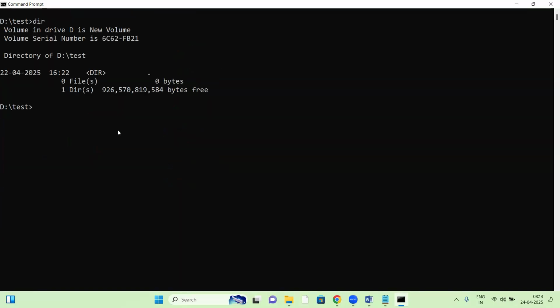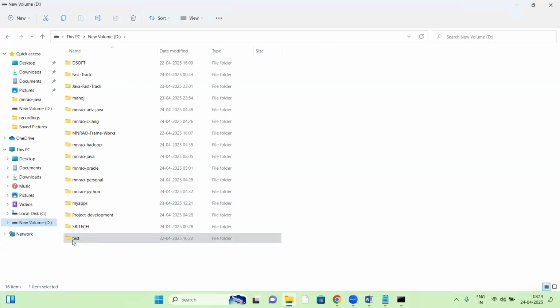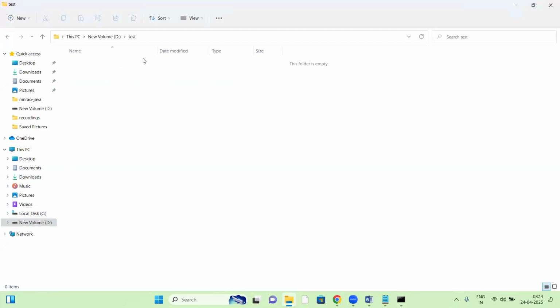DIR, check it. Test folder: nothing, zero files. Directory of test, zero files. See, it doesn't have any, it's empty. I'm repeating once again: D drive, test folder. I'm using the test folder.